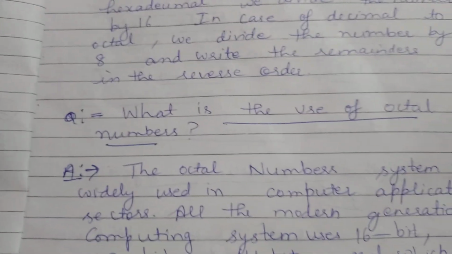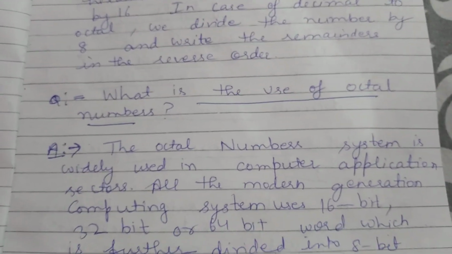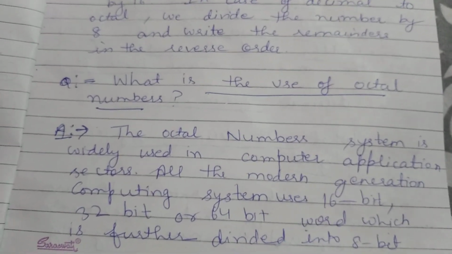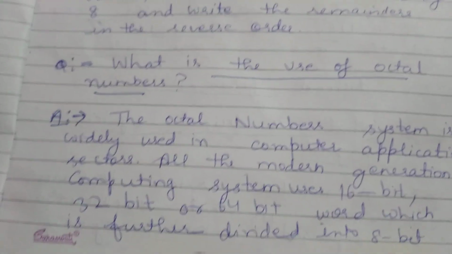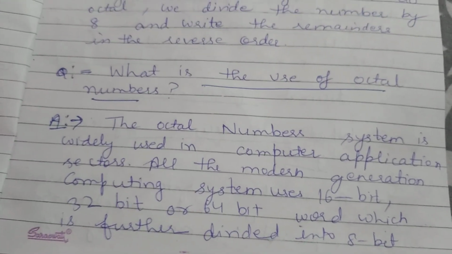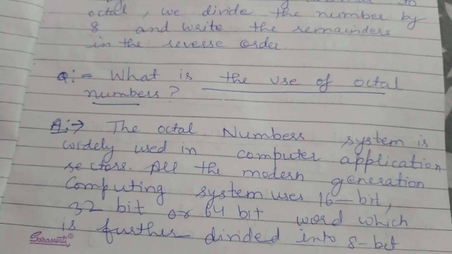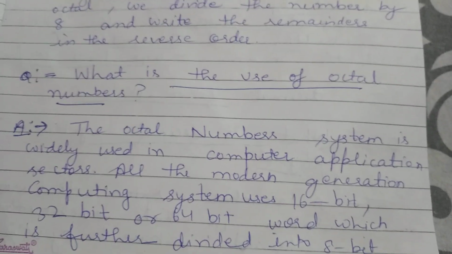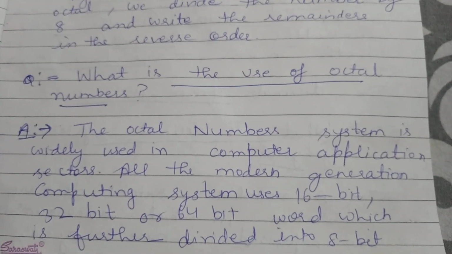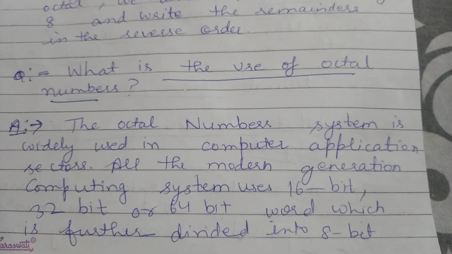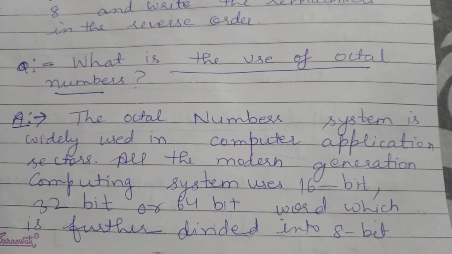And question number 2, what is the use of the octal number system? The octal number system is widely used in the computer application sector. All modern generation computing systems use 16-bit, 32-bit or 64-bit words, which are further divided into 8-bit.